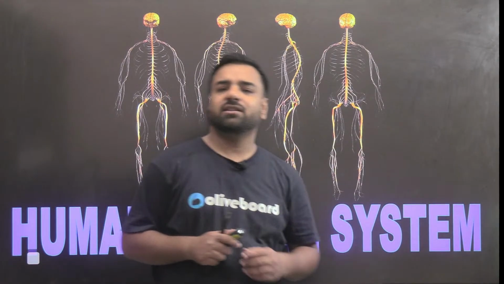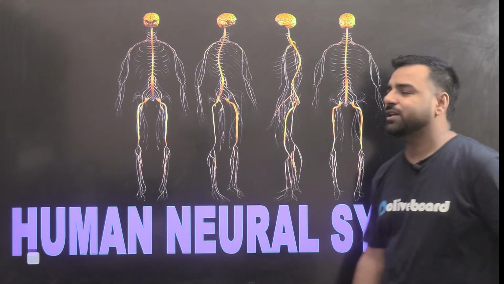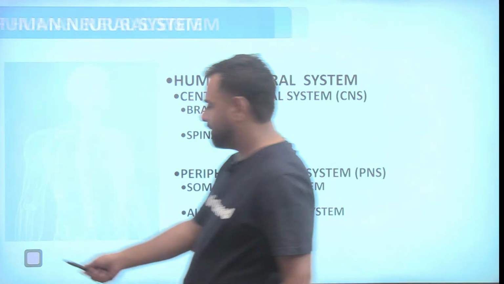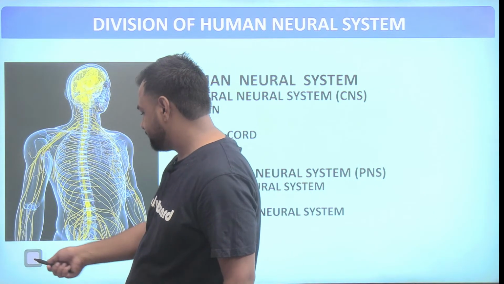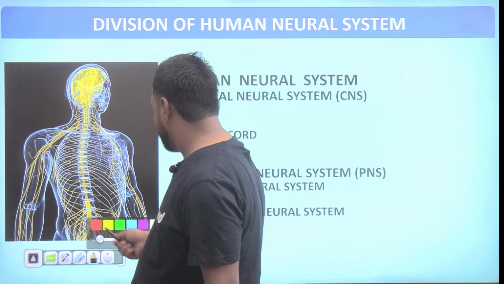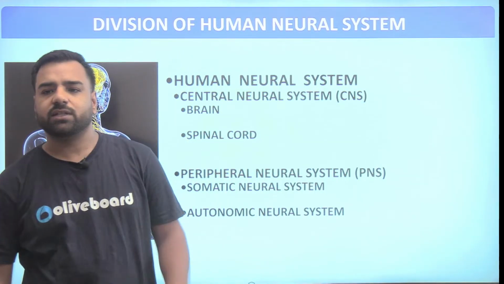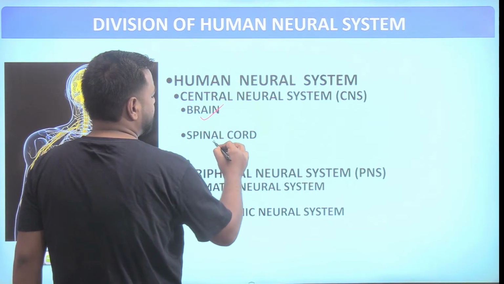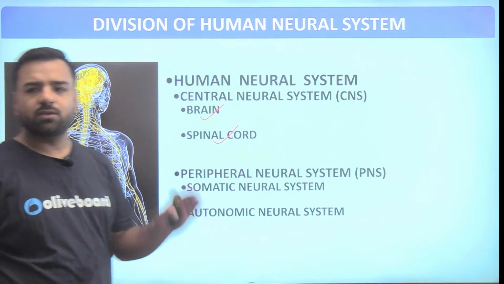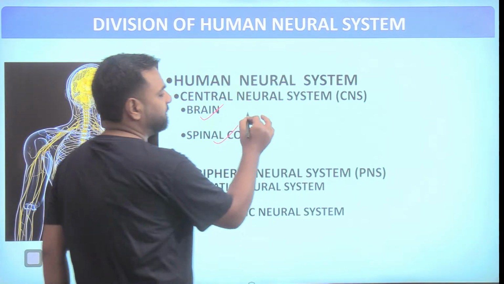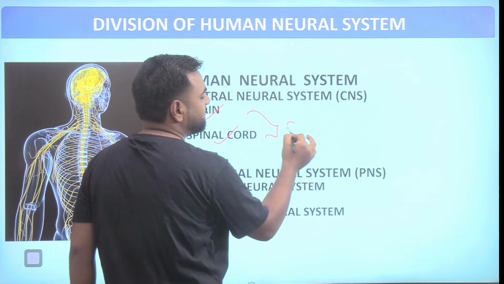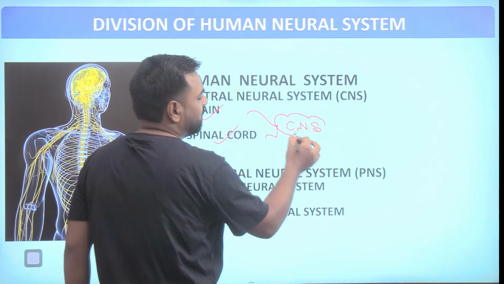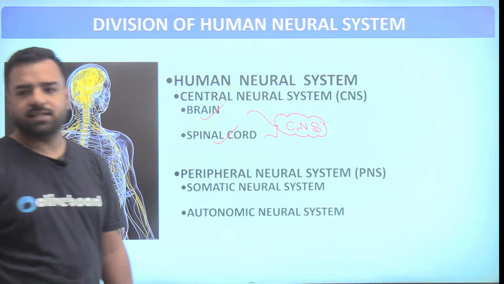So here the topic is brain. So let's start with the human neural system. Guys, if I talk about the human neural system, in the human neural system there are two main things that you need to remember. The first one is brain and the second one is spinal cord. Now this brain and spinal cord, they both come under the central nervous system category, that is CNS, right?